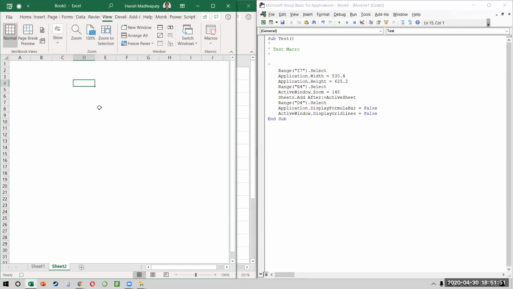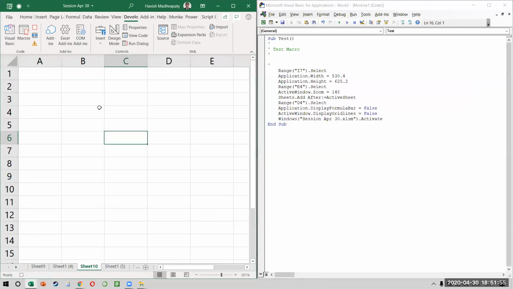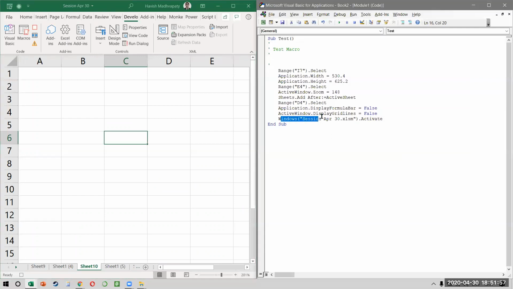If I move from one Excel to another Excel, just see what will happen. If I press Alt Tab and I move to another Excel, it says Windows, this is the other Excel dot activate, right? So a recording is not just recording what you're doing on the current Excel file. A lot of people say, but oh, my VLOOKUP is a connection between one Excel and another Excel. I say, so what? VBA will have the ability of recording anything and everything that happens on Excel files, even if you have 5 Excel files open at the same time. Right? That's how smart it is.